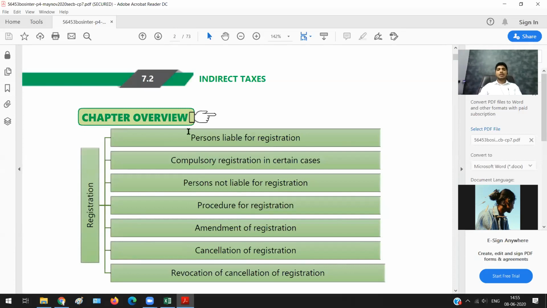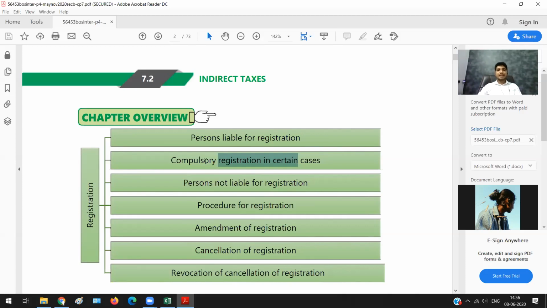They are saying we will learn persons who are liable for registration, who need to register, and who compulsorily need to register. What is the difference between the first one and the second one? Normally the registration criteria will apply on the basis of your aggregate turnover. If your aggregate turnover is less than, let us say, 20 lakh rupees, as of now assume it to be 20 lakh rupees, you don't have to register. If it is more than 20 lakh rupees, you're supposed to register. So as long as your aggregate turnover does not exceed 20 lakh rupees, you don't have to worry about registration.